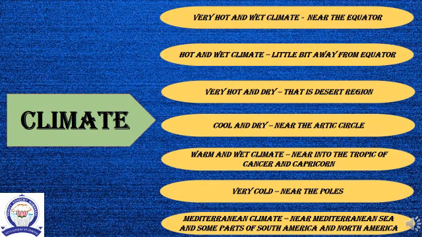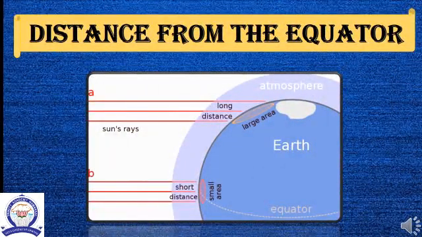Now children, what influences the climate? Many factors influence the distribution of heat on earth, thereby affecting the climate. Let us read about them. The first factor is distance from the equator. We noticed that the rays of the sun are falling vertically near the equator and slanting at those places which are far away from the equator.